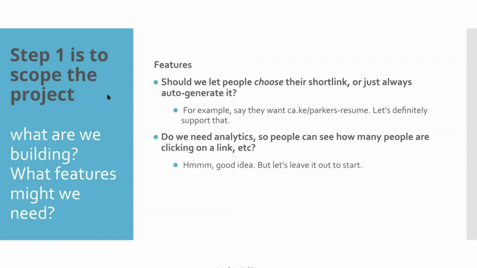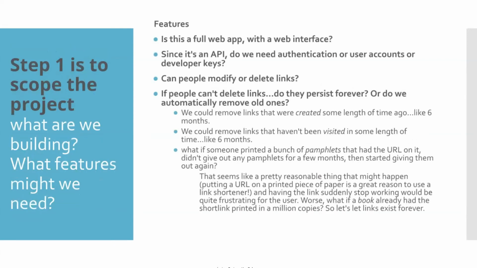This thing is clear. Step one, scoping of the project. So we scoped what we decided as of now, and what we agree with. We want a full web app. I think we agree with the API, because we can start with the API. And can we provide modify and delete links? I think based on our discussion, having it forever. Can we go ahead with this? Yeah. Okay, having it forever.